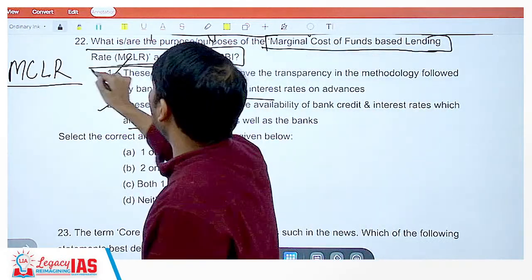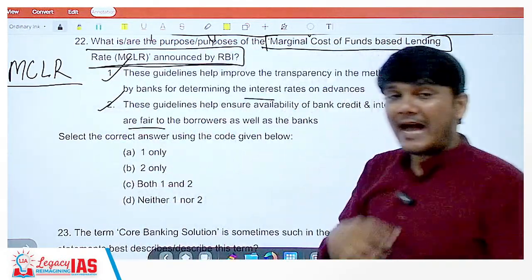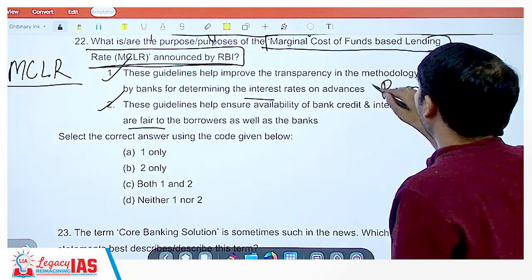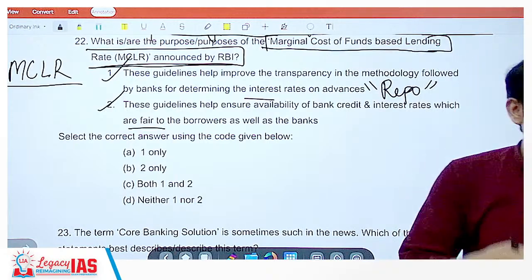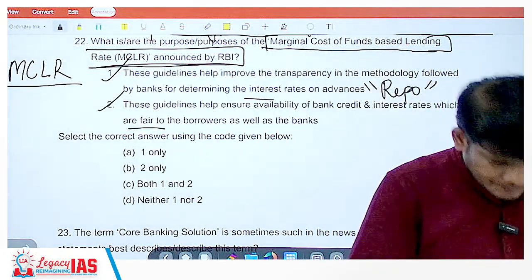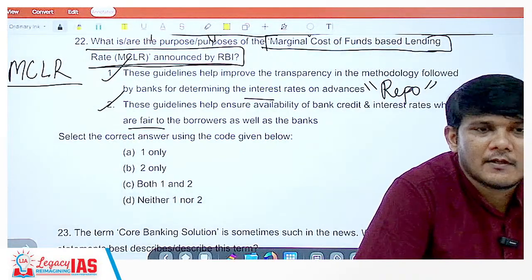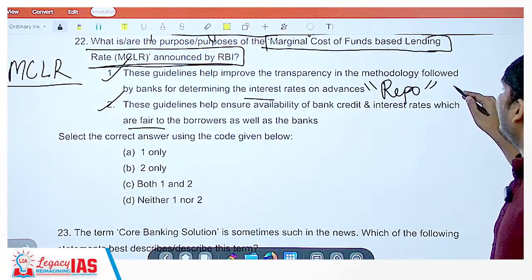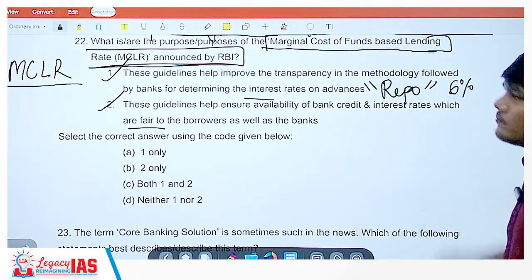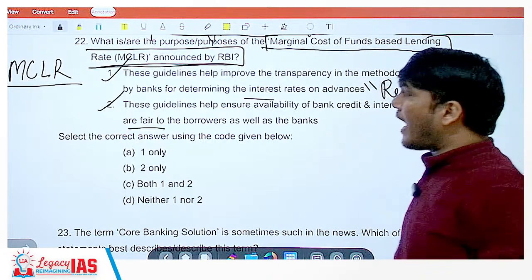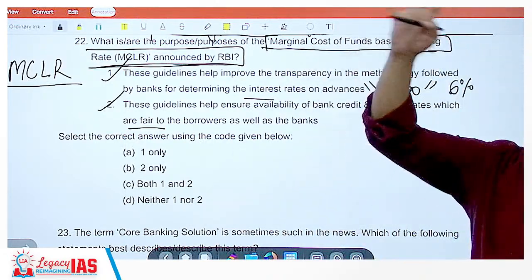See, please understand that the RBI has a repo rate. What is a repo rate? The repo rate is a rate at which the RBI gives its money to the banks for giving advances to people, giving loans to people, right? So now this repo rate, let's say it's 6%. Okay. So what RBI would do is, RBI would keep a ceiling.